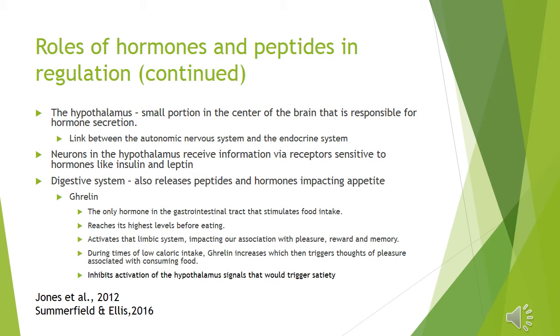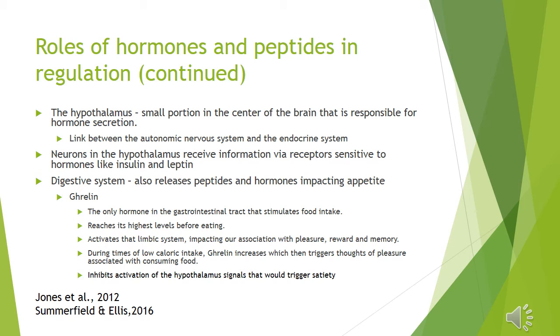Insulin is a hormone secreted by the pancreas in response to an increase in blood glucose levels. Insulin allows glucose to be taken up by the cells and is responsible for fat storage. When insulin levels drop, so does blood glucose, and this can stimulate hunger. Leptin is a hormone predominantly made by adipose cells in the small intestine that helps to regulate energy balance by inhibiting hunger.